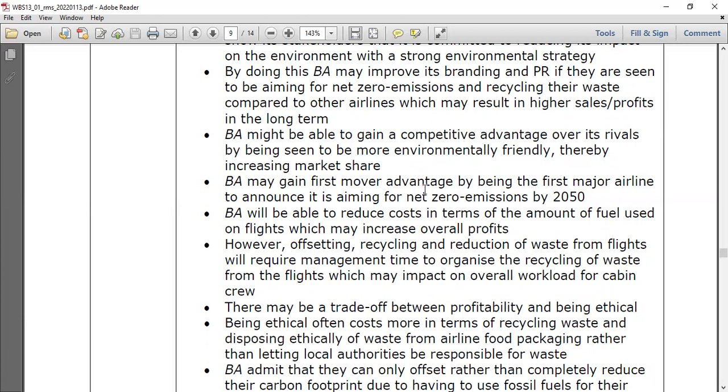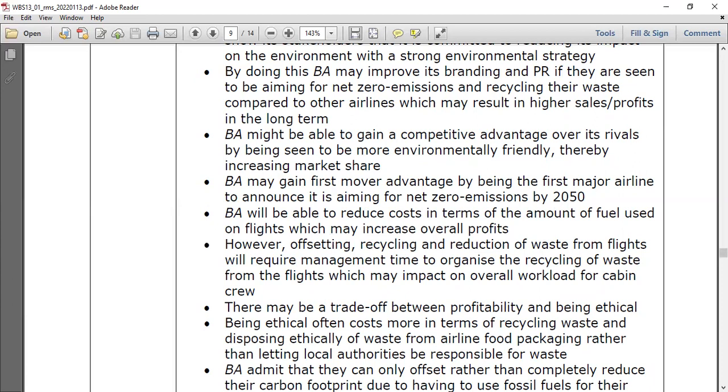First move advantage, I think you might know this. First move advantage is whatever thing you do first. Then there's advantage by being the first major airline to announce it's aiming for net zero emissions by 2050. And BA will be able to reduce the cost in terms of the amount of fuel used on flights, which may increase overall profit. Yes, if you reduce the fuel, what happens? Right, overall profit will increase.